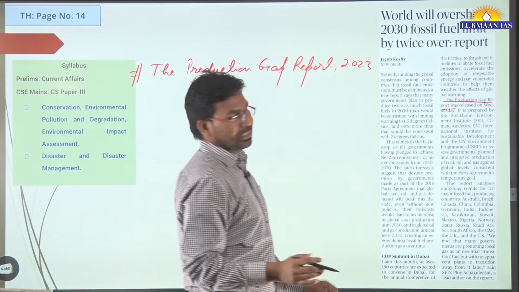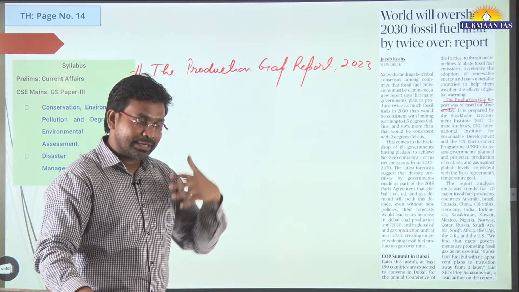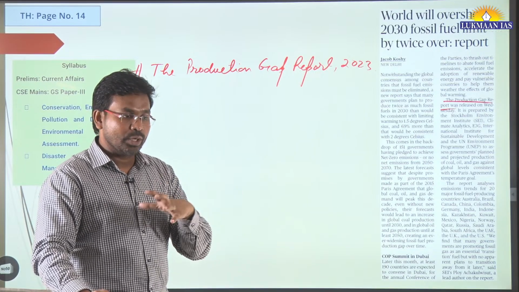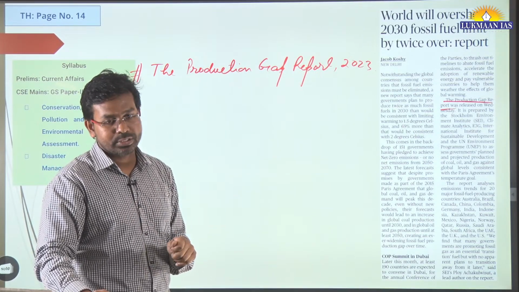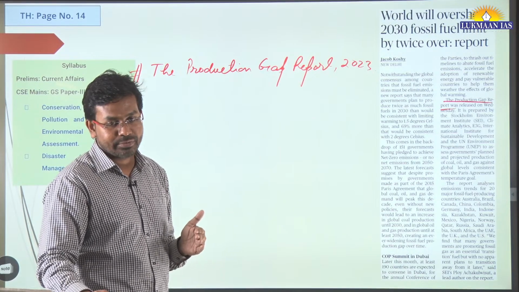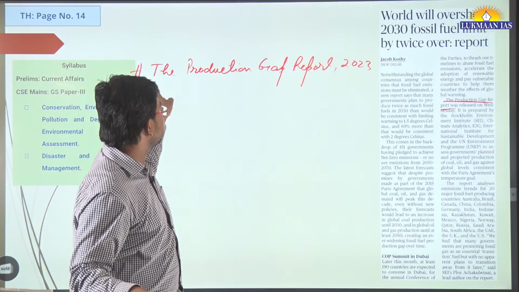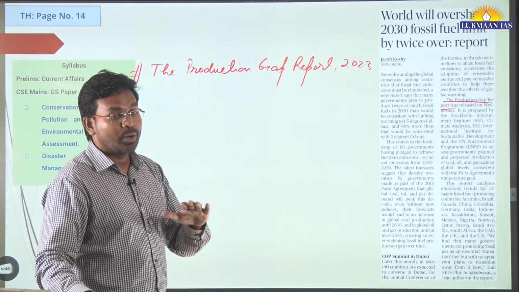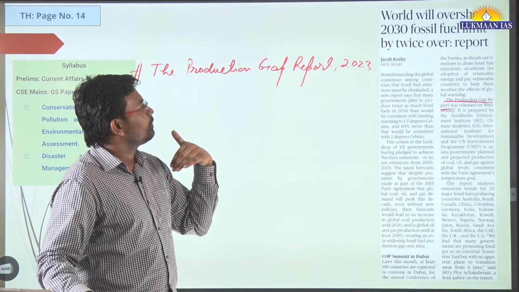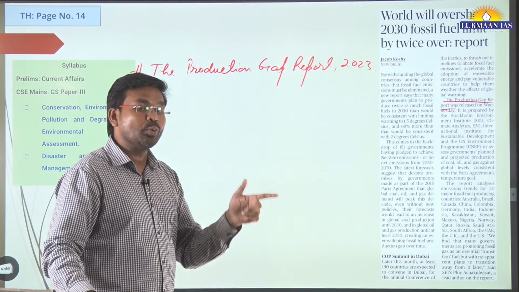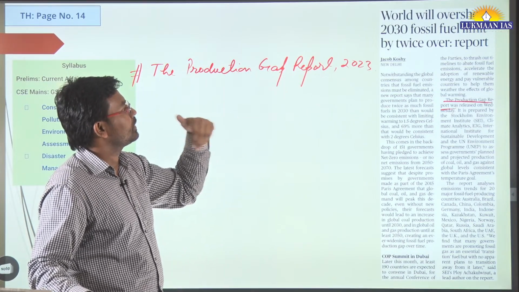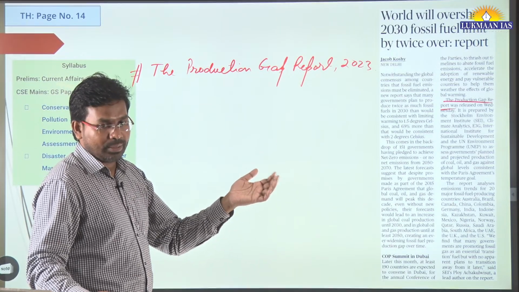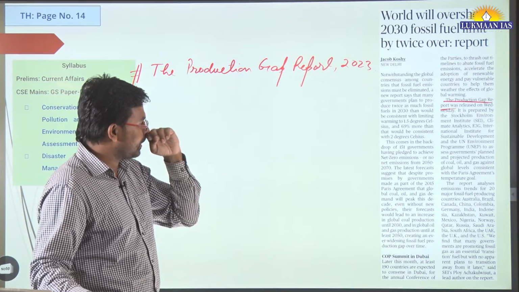And this report says, actually different countries have adopted a sustainable development goal that by the year 2030 we are going to phase out the usage of fossil fuels. We are going to move to alternative sources of energy. But according to this report, people will cross the fossil fuel usage limit by more than 200 percent. So it is going to overshoot, which means more than 2 times.